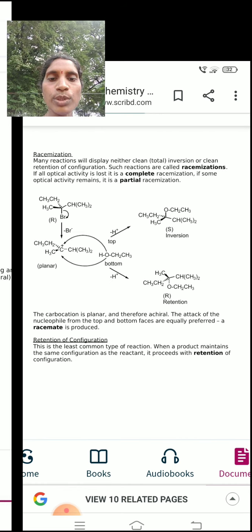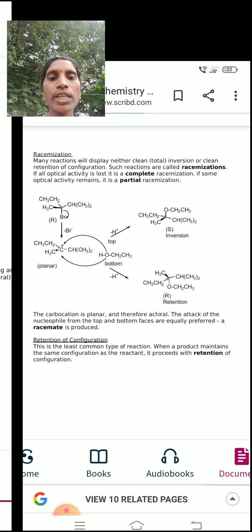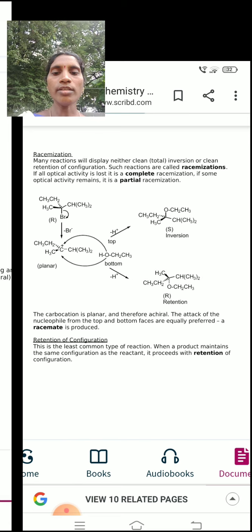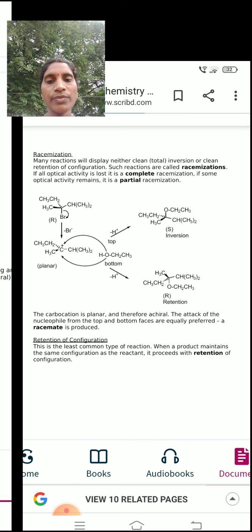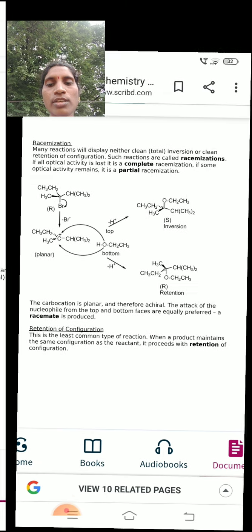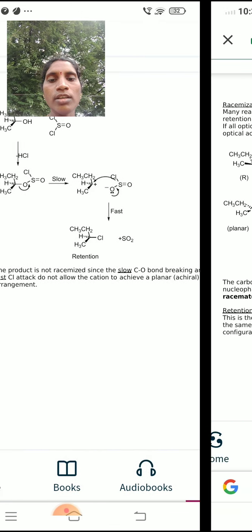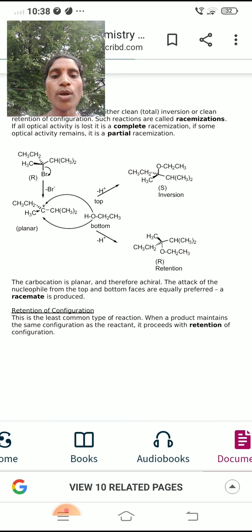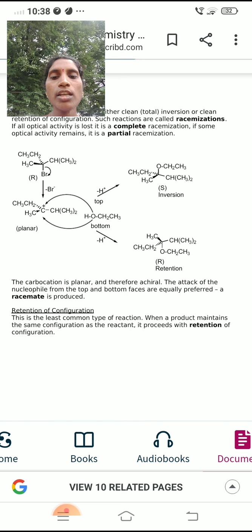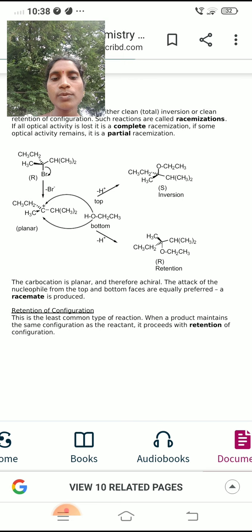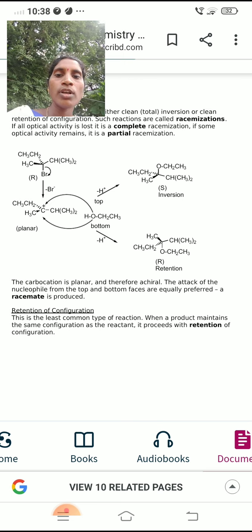The two enantiomers are formed in equal ratios, but the configurations are changed. The next is retention of configuration. This is the least common type of reaction. When a product maintains the same configuration as a reactant, it proceeds with retention of configuration.